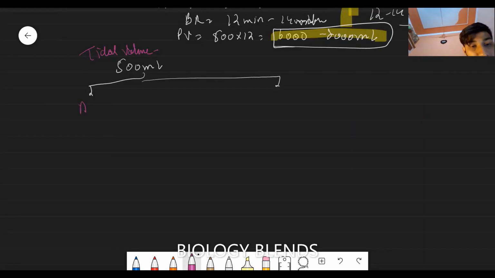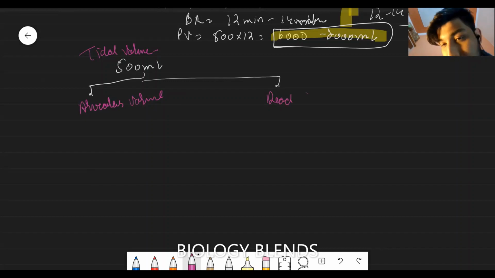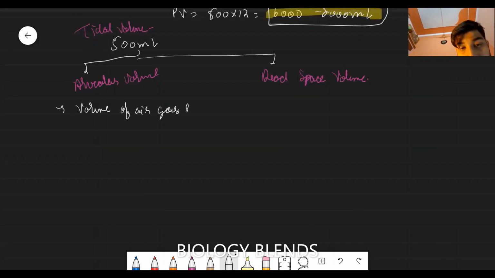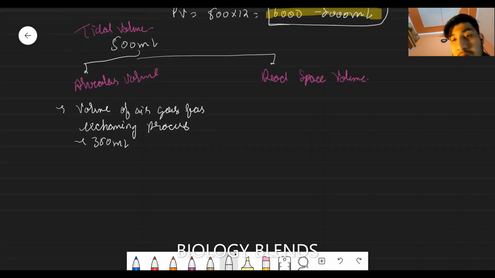Alveolar volume is the volume of air that goes for the exchange process, and in 500 ml it is approximately 350 ml.